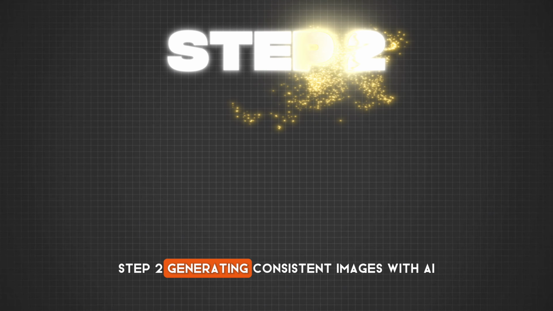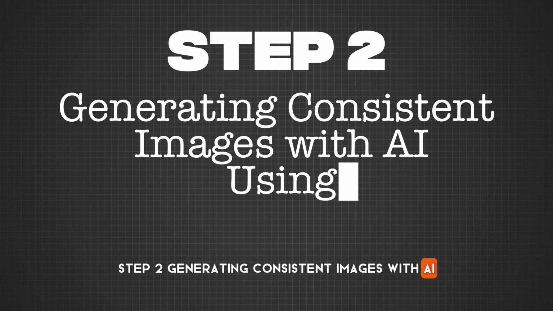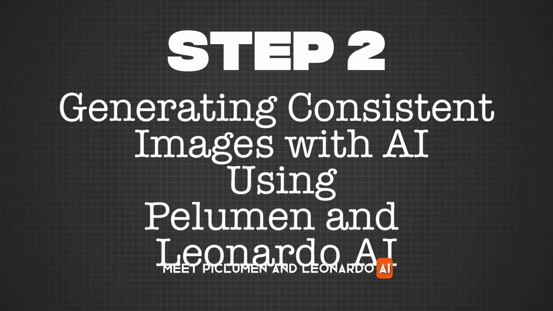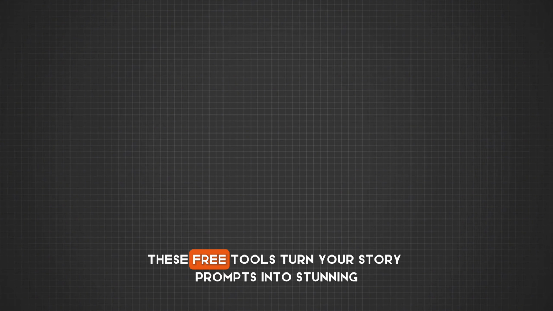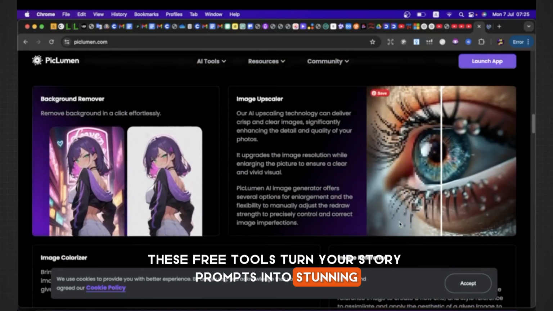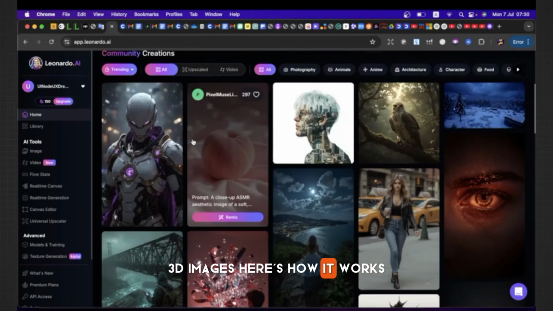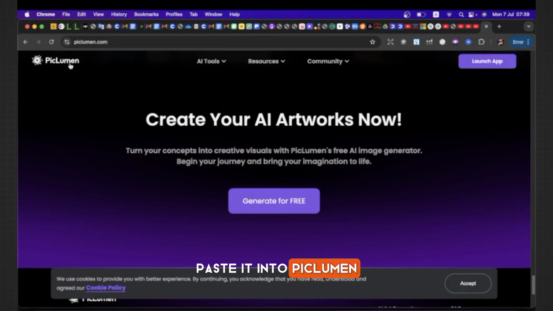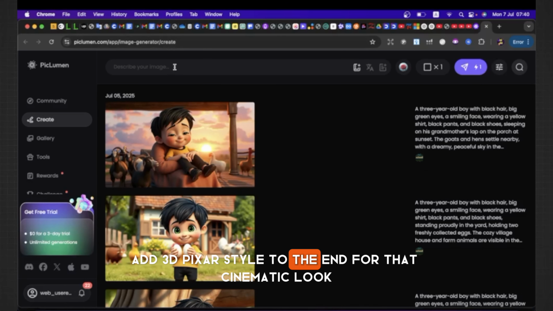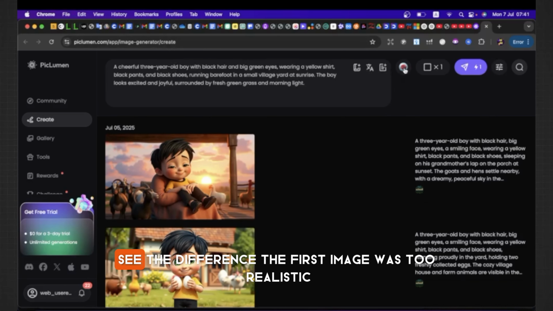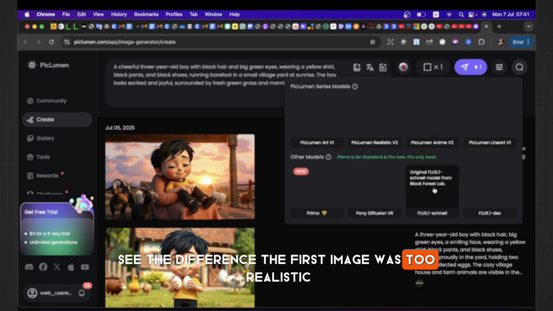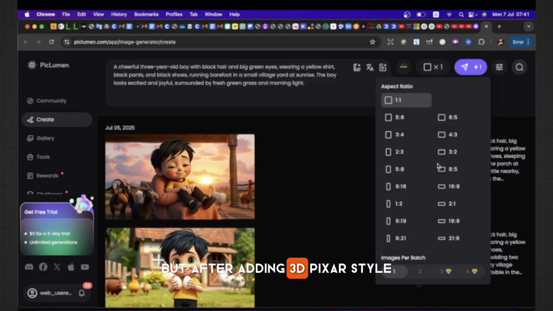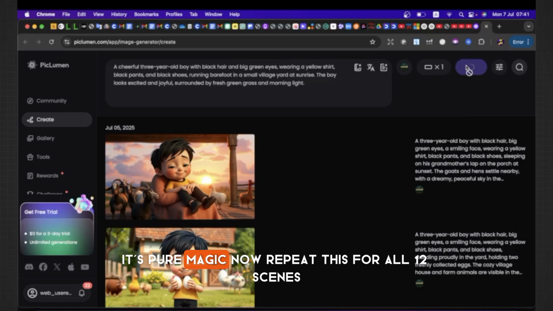Step 2, generating consistent images with AI. Meet Piclumen and Leonardo AI, your new best friends. These free tools turn your story prompts into stunning 3D images. Here's how it works. Copy your first scene's prompt, paste it into Piclumen, add 3D Pixar style to the end for that cinematic look. See the difference? The first image was too realistic, but after adding 3D Pixar style, it's pure magic.